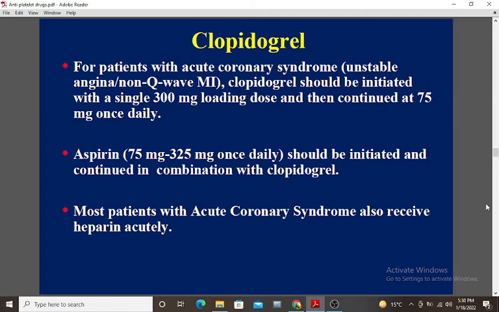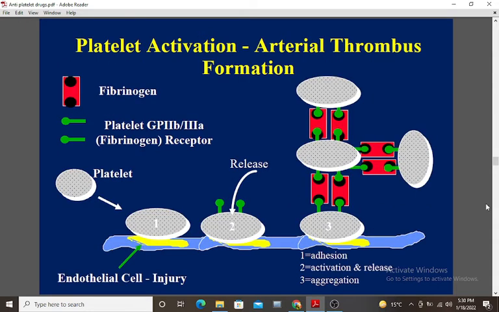Clopidogrel for patients with acute coronary syndrome, unstable angina/non-Q wave MI: clopidogrel should be initiated with a single 300 mg loading dose and then continued at 75 mg once daily. Aspirin, 75 to 325 mg once daily, should be initiated and continued in combination with clopidogrel. Most patients with acute coronary syndrome also receive heparin acutely. Platelet activation and arterial thrombus formation are illustrated here.